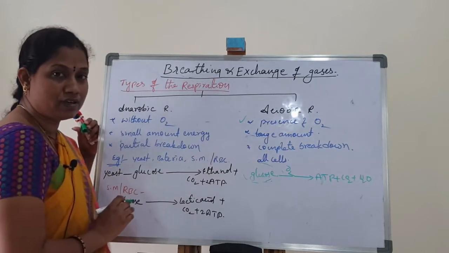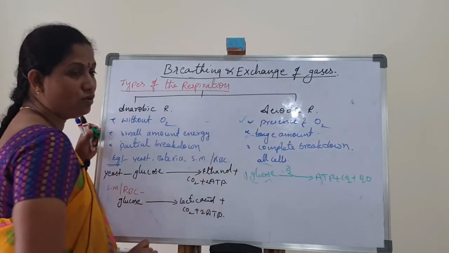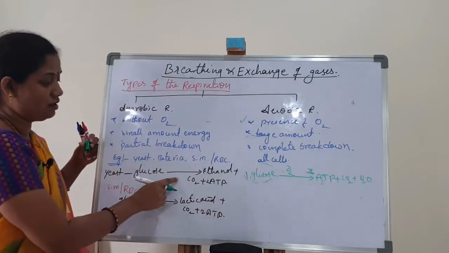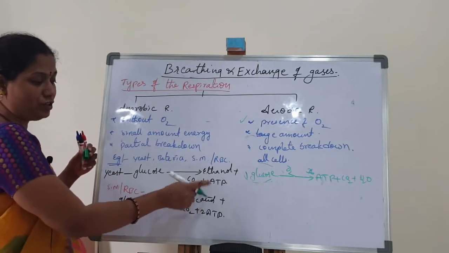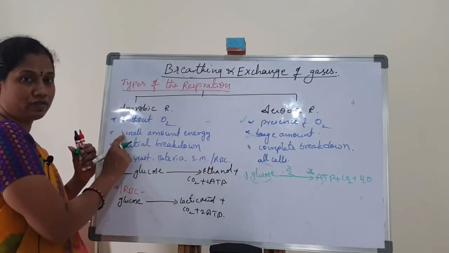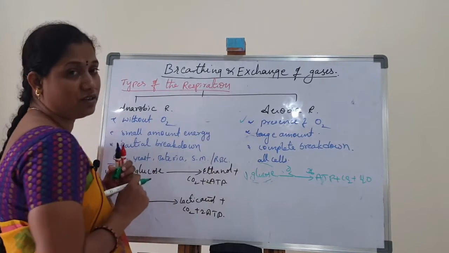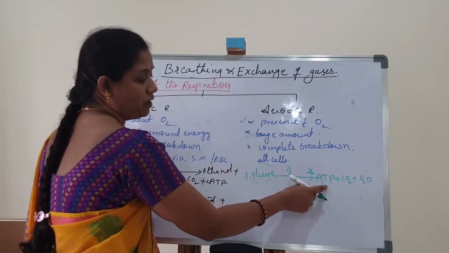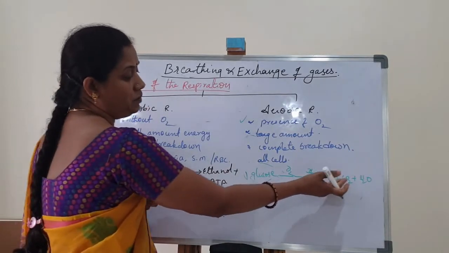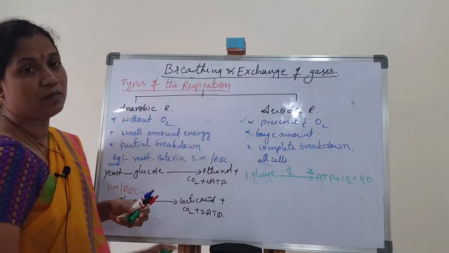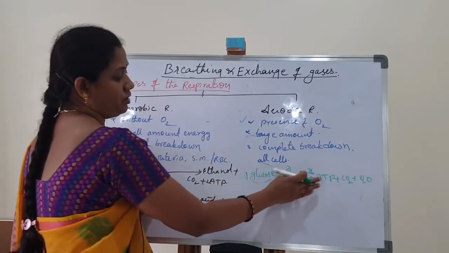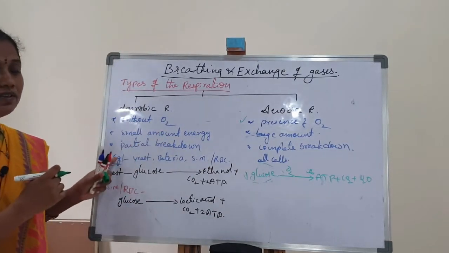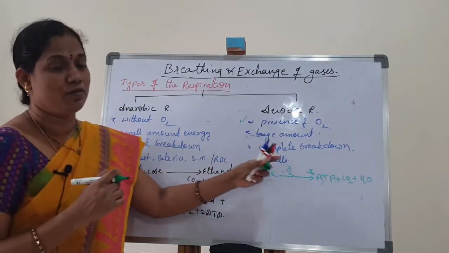Next, a large amount of energy is produced. Nearly one glucose molecule can produce 36 ATPs, whereas in anaerobic respiration only 2 ATPs are produced. That's why there a small amount of energy is produced, and here a large amount. Next, complete breakdown takes place. Glucose completely breaks down to produce end products: ATP, carbon dioxide and water. These are the differences between anaerobic respiration and aerobic respiration.